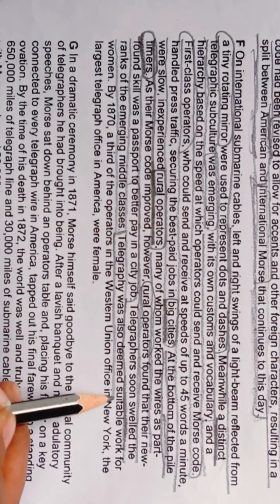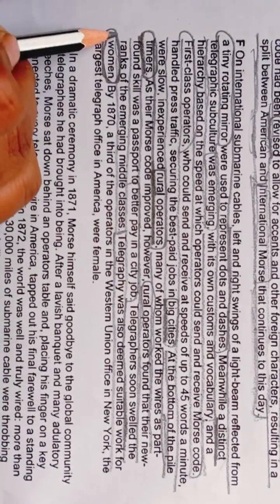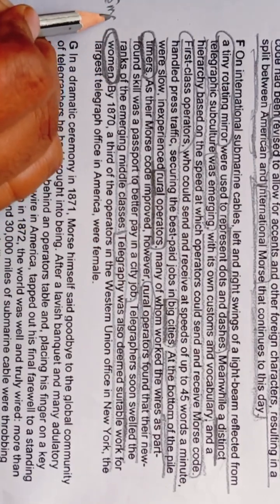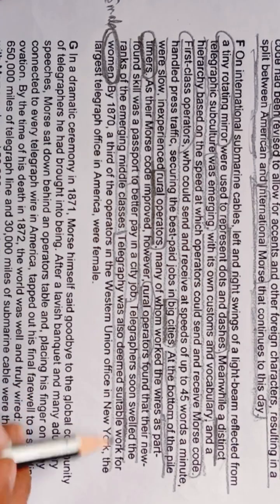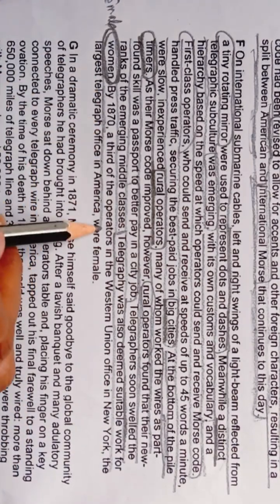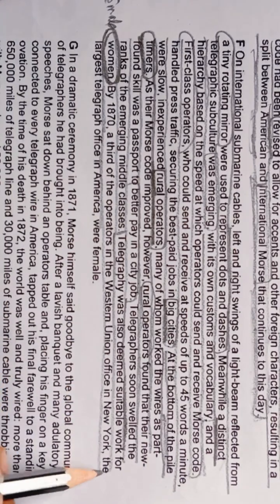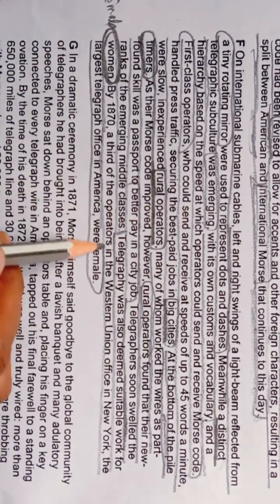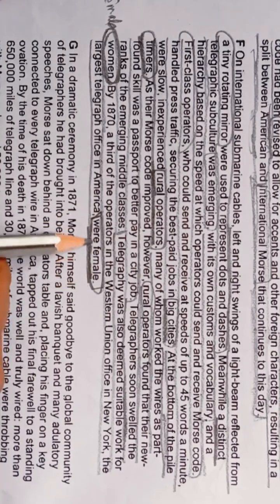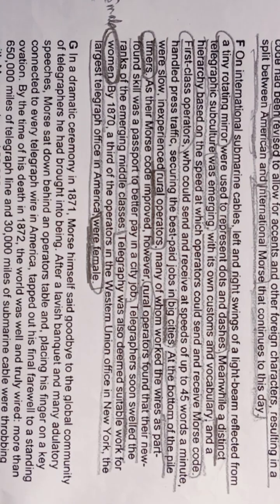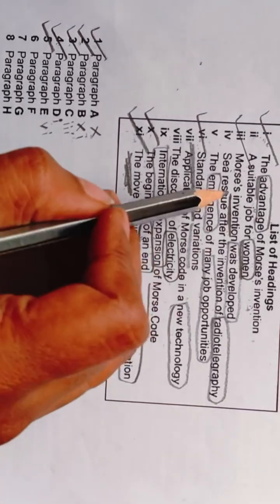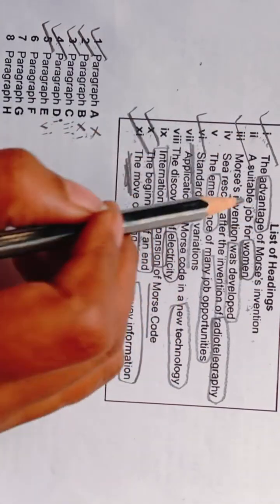Telegraphy was also deemed suitable work for women. So we are getting another keyword, women. Women here means female. Telegraphy was also deemed suitable work for female. By 1870, a third of the operators in the Western Union office in New York, the largest telegraph office in America, were female. Here we are getting our keyword, female or woman. Let's see whether we are getting our answer or not. In the list of headings we have seen this keyword female. So yes, number 2, a suitable job for women.